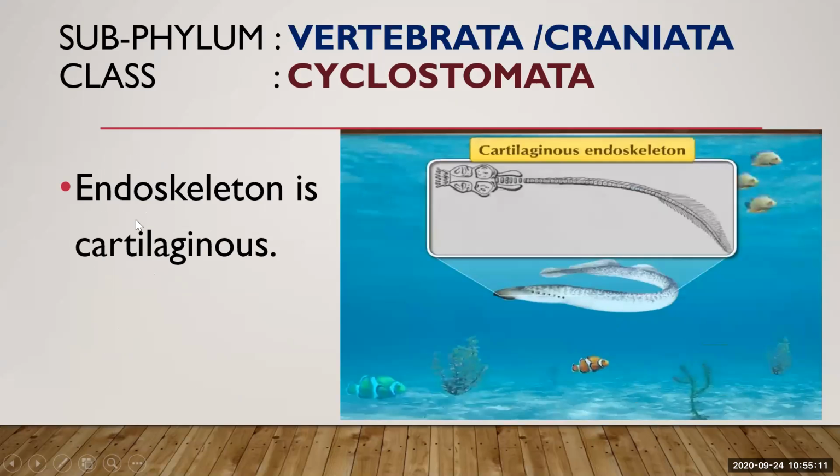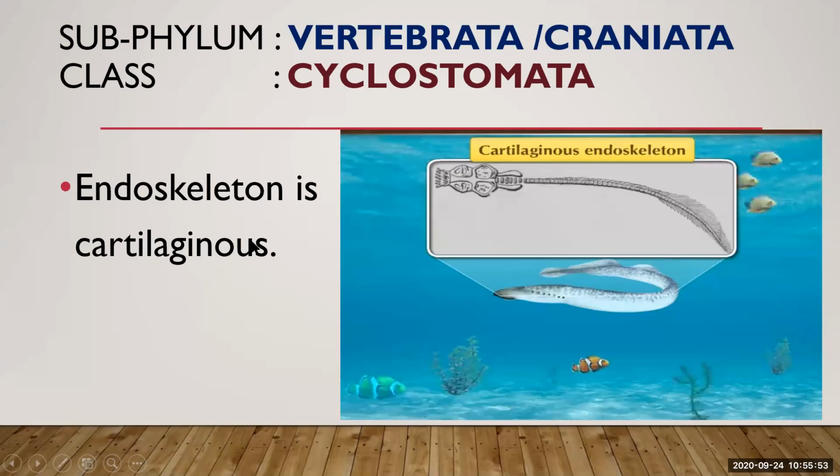Endoskeleton means the endo means inside or inner part, and skeleton means the framework which is inside the body. So endoskeleton is the inner framework of that organism's body, which is cartilaginous. Cartilaginous means made up of cartilage. And what is cartilage? Cartilage is a tough but flexible tissue, mainly made up of connective tissue. These are tough, hard, rigid, but not as much as bone, but they are flexible and made up of connective tissue. So when the endoskeleton is made up of cartilage, that endoskeleton is known as cartilaginous endoskeleton.